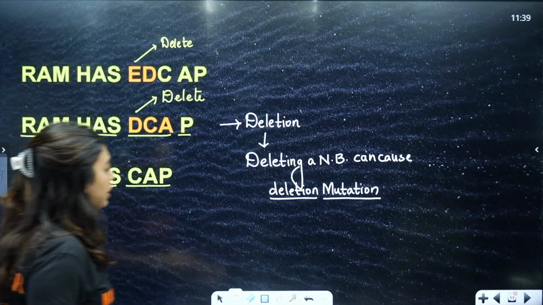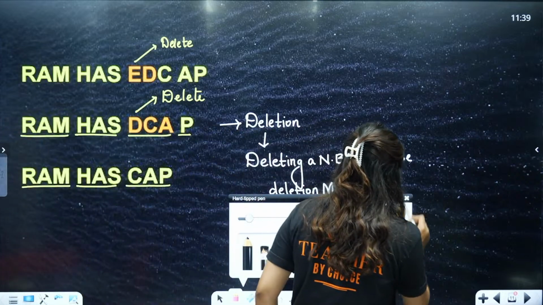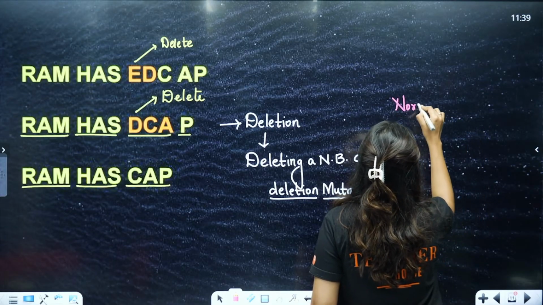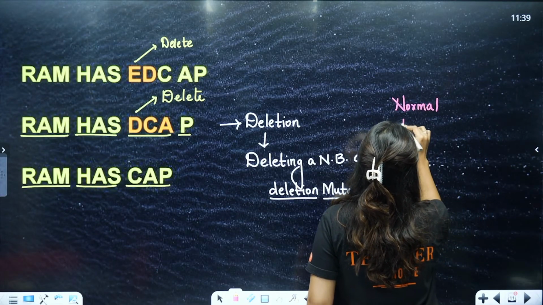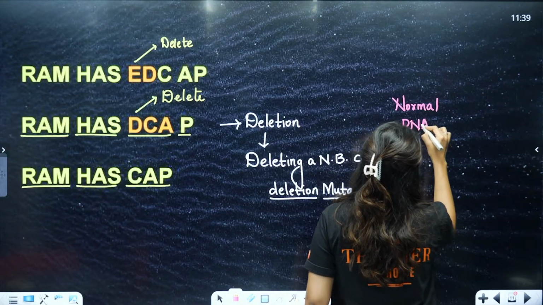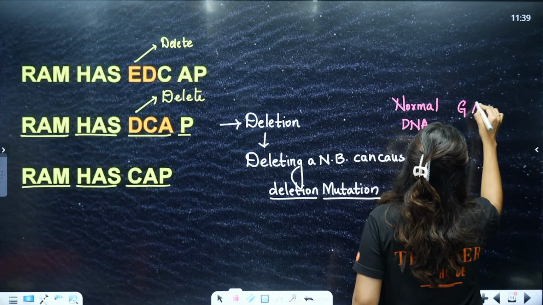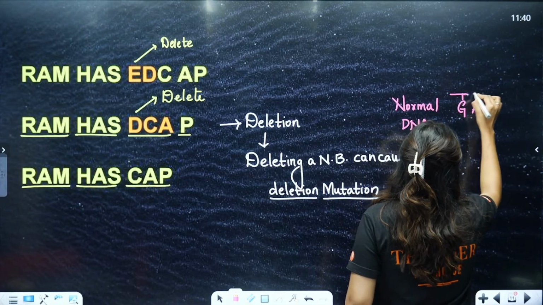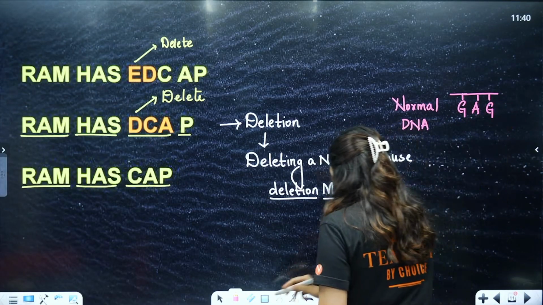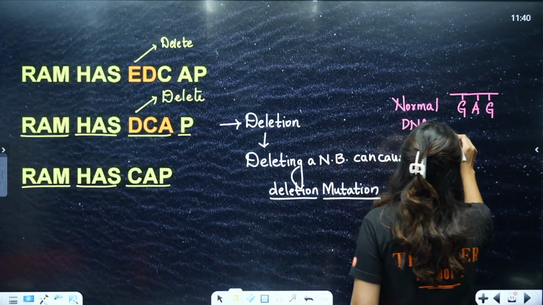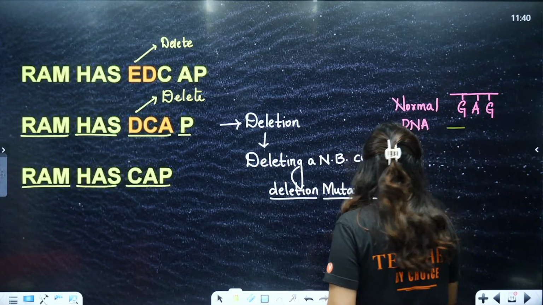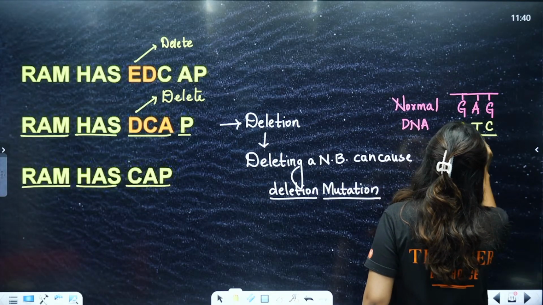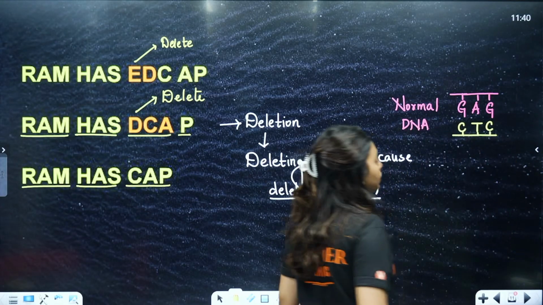Okay students, now here itself, you can study sickle cell anemia. So in a normal DNA, we would have GAG. Let's say GAG would be there. That GAG would code for what? Here we would have C, T and C. This would be the code.